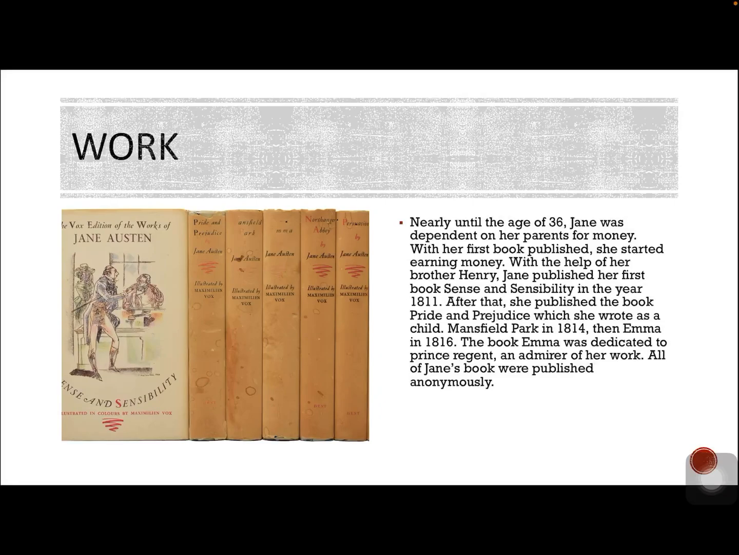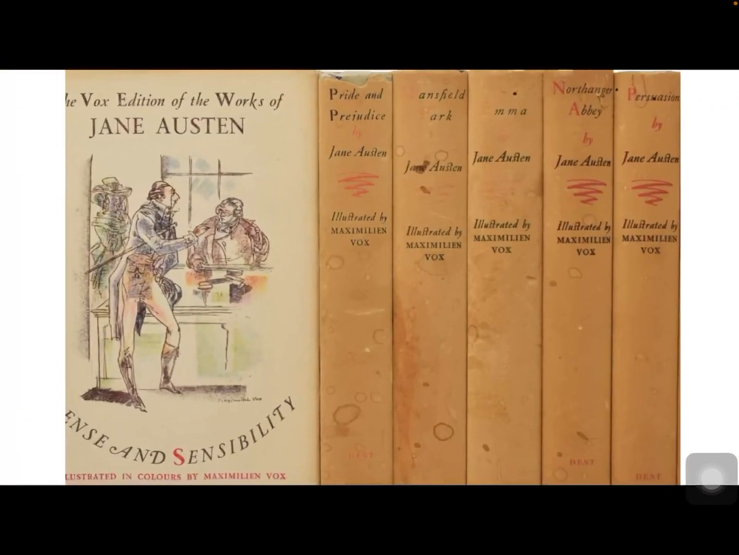Mansfield Park was published in 1814. Then she published Emma in 1816. Emma was dedicated to Prince Reginald, an admirer of her work. All of Jane's books were published anonymously, and I'm going to go into that in detail later.